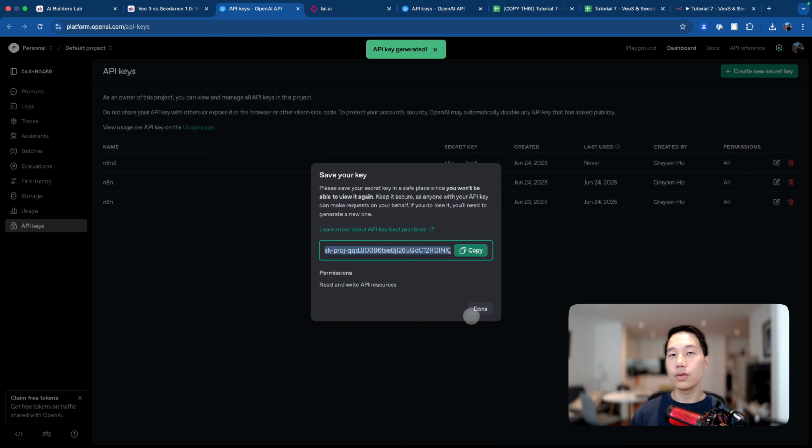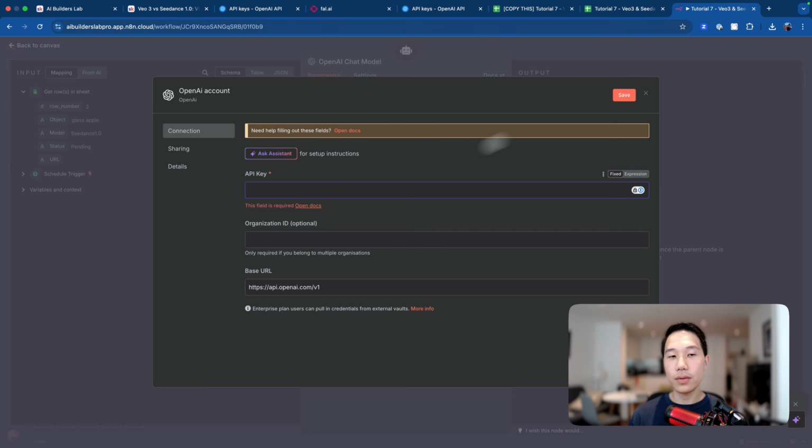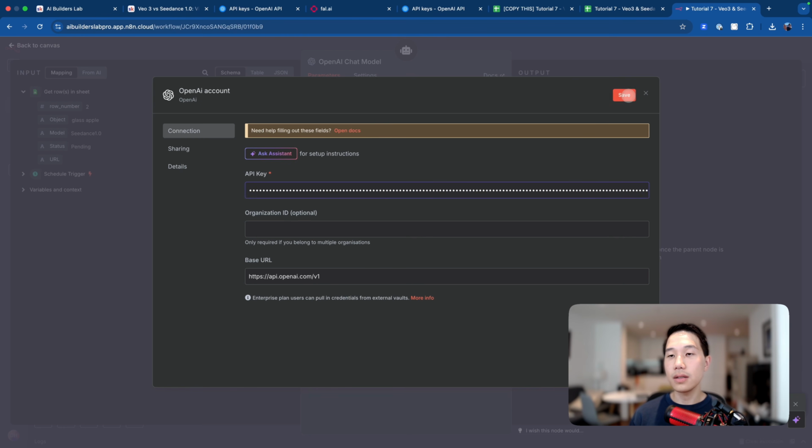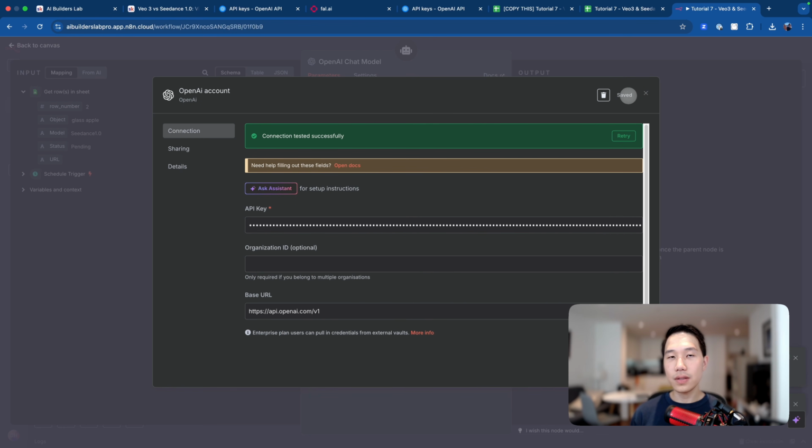Just a reminder: don't share this API key with anyone else because it is something like your password. In this case, I'm just going to delete this key after the tutorial. So let's copy it, go back to the canvas, paste it into your API key field, and click save. If it is successfully connected, it will show you a success state here.